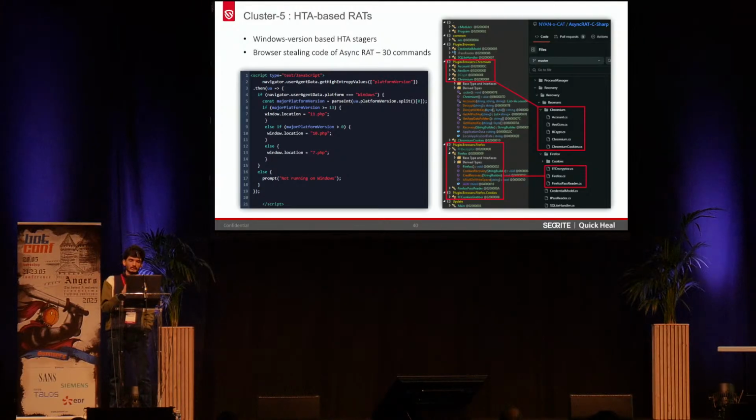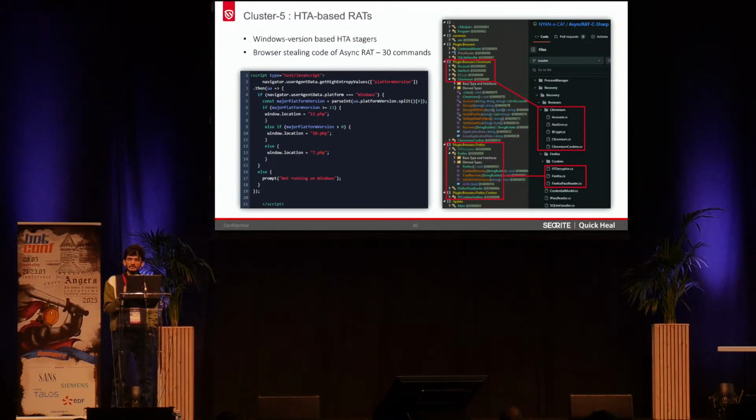So what this does is, once the remote HTA is triggered, it will check what operating system is being run, what Windows version, like 7, 10 or 11, and based on that, that specific HTA stager is triggered. And then the final JetaRat that we have observed is loaded.